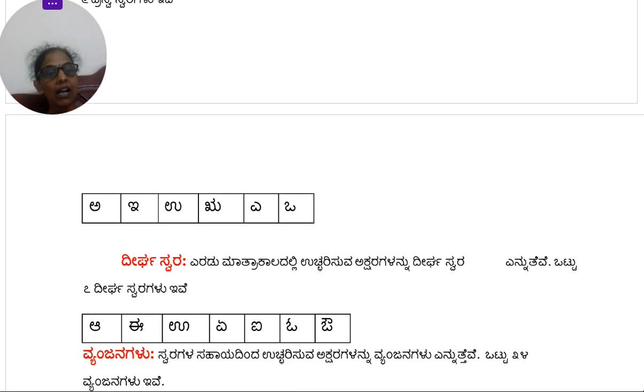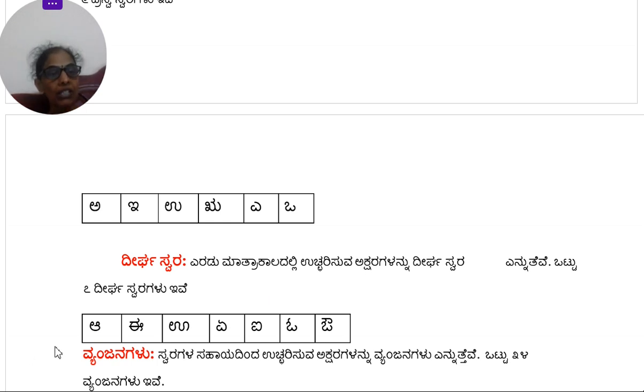And then Dirghaswara, ಎರಡು ಮಾತ್ರಾ ಕಾಲದಲ್ಲಿ ಉಚ್ಚರಿಸುವ ಅಕ್ಷರಗಳನ್ನು ದೀರ್ಘಸ್ವರ ಎನ್ನುತ್ತೇವೆ. ಒಟ್ಟು 7 ದೀರ್ಘಸ್ವರಗಳು ಇವೆ. So here to pronounce these alphabets we require 2 units of time. That's why it said ಎರಡು ಮಾತ್ರಾ ಕಾಲ, because you have to pronounce these a little long.